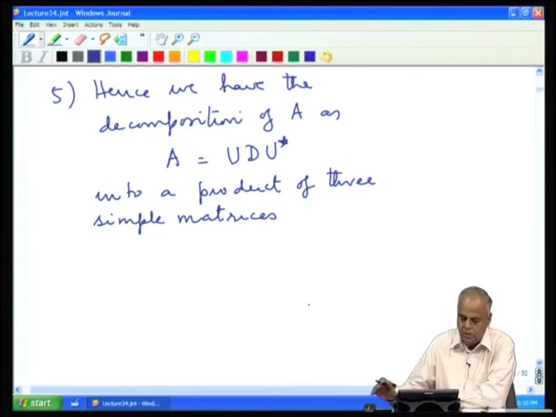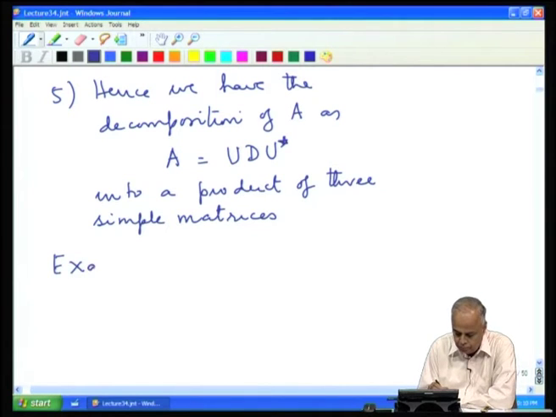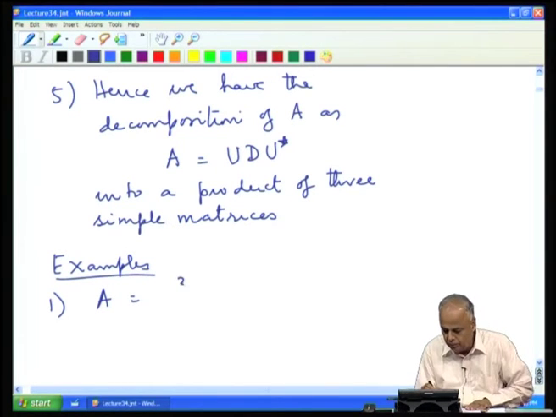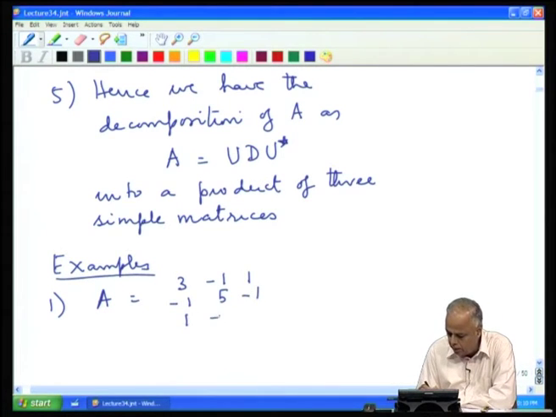We shall now look at some simple examples of these calculations. Consider the matrix A equal to 3 minus 1 1, minus 1 5 minus 1, 1 minus 1 3.